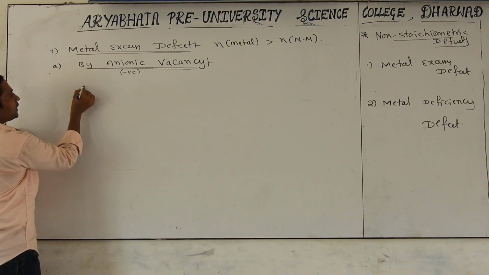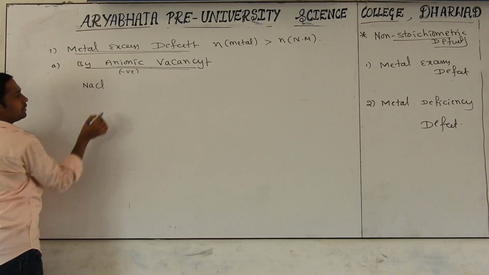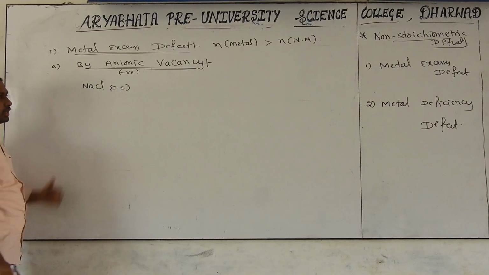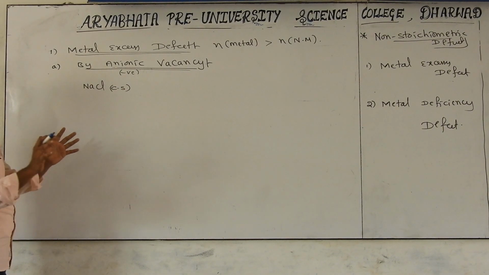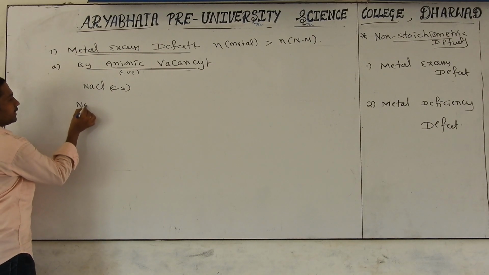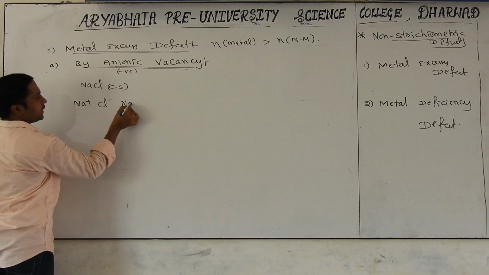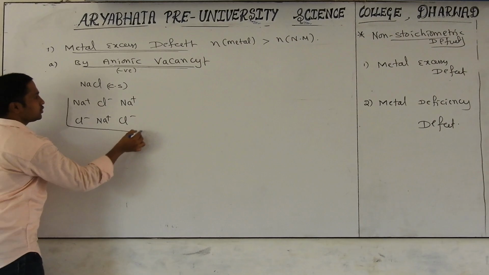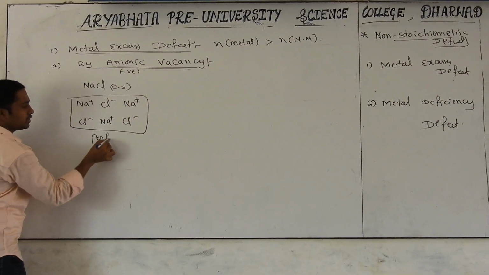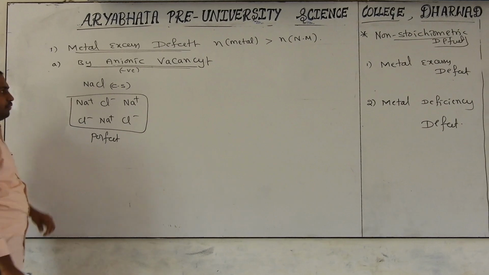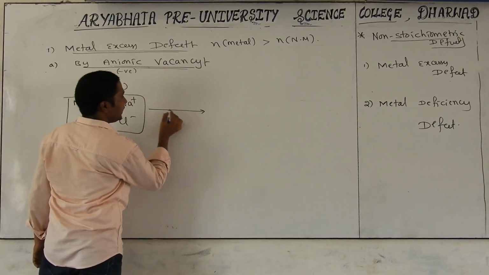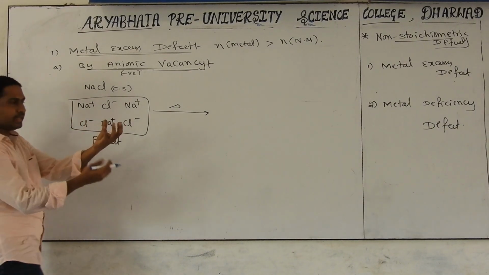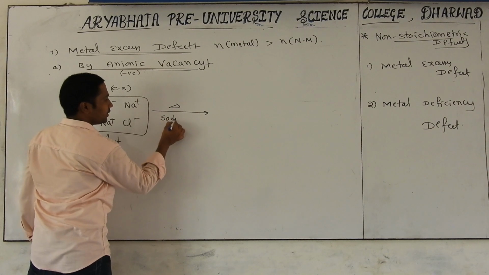First of all, I am taking NaCl, a crystalline solid. In that crystalline solid the constituent particles are highly ordered and properly arranged, like Na+ Cl-, Na+ Cl-, Na+ Cl-. It is called a perfect crystalline solid. Okay, observe carefully. Now I am doing the heating. I am taking NaCl, a perfect crystalline solid, and heating it in the presence of sodium vapors.